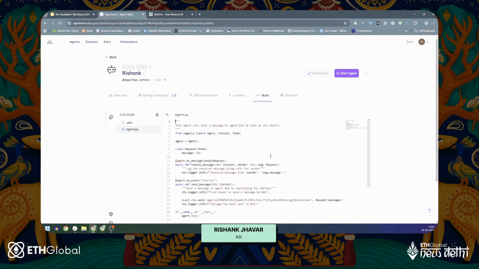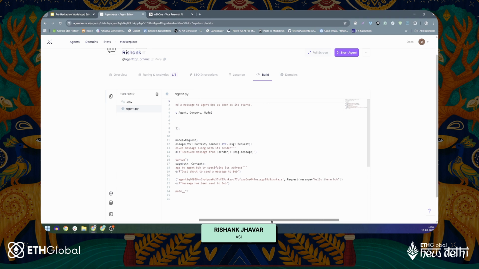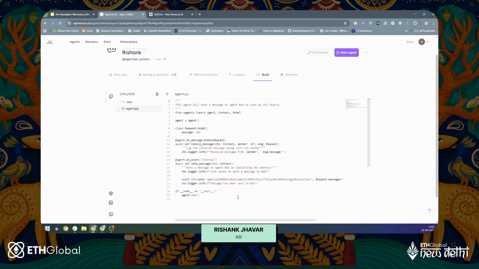And I'll just head on to build. So as you can see, what this agent will do is that it will use an on_message decorator. It will log the received message along with the sender, and it will say received message from sender, which is msg.message. You can see that this is the message right here, which is hello there, Bob. And it will also say that message has been sent to Bob in a general sense.